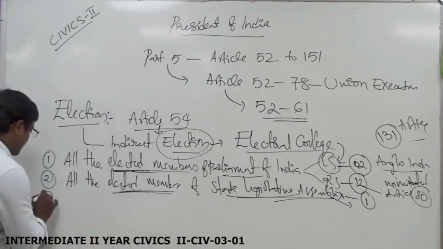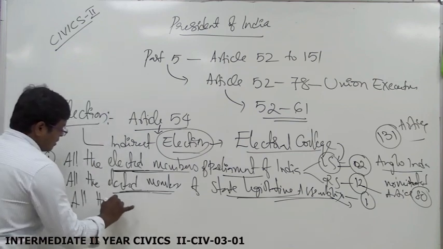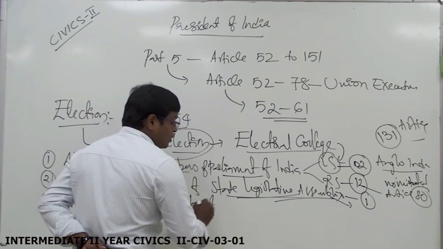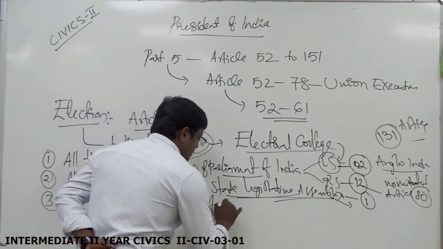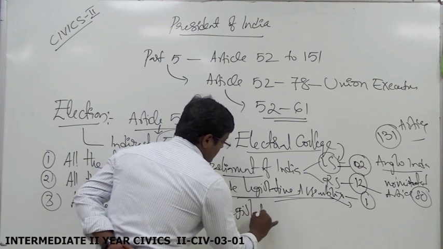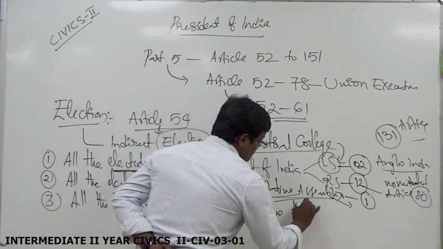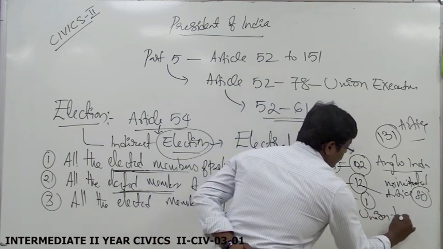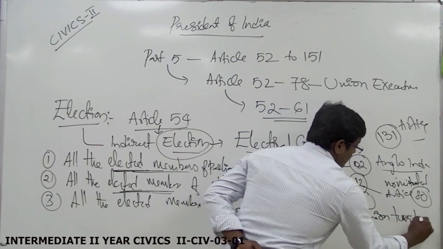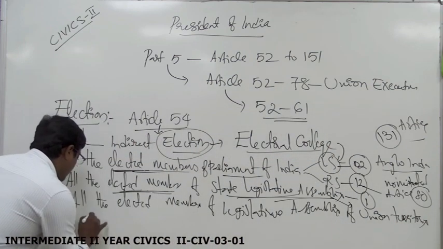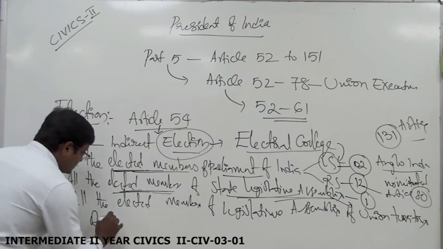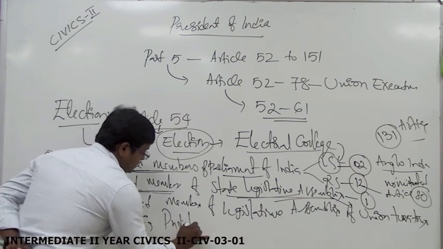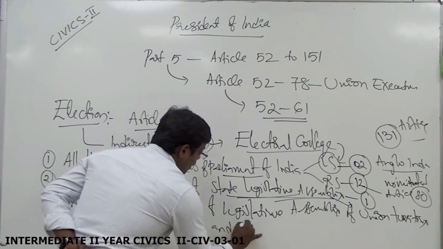The third category is all the elected members of the legislative assemblies of union territories, such as Delhi, Puducherry and Jammu and Kashmir.